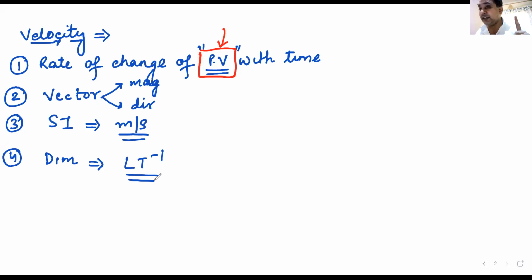In many books, you will see the definition of velocity written like this: speed with direction. Speed with direction is not wrong, but it's not correct either. It's partly right, partly wrong. I will try to make you understand what speed with direction means. But please never say velocity is speed with direction. That was 9th standard. Leave it for 9th. Now you are in 11th standard. Velocity is the rate of change of position vector with time.